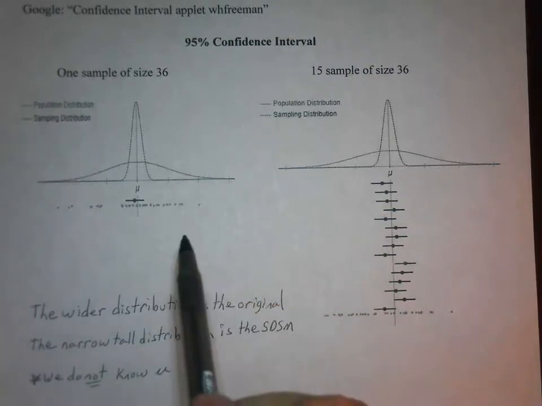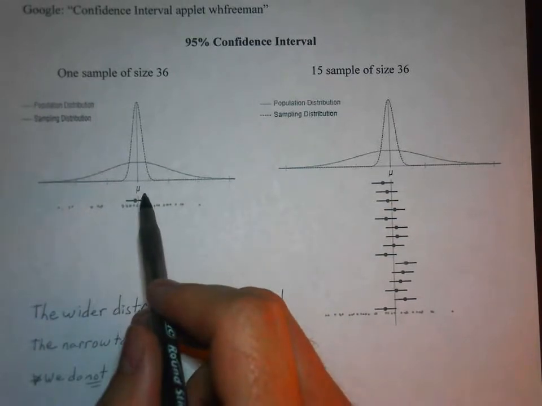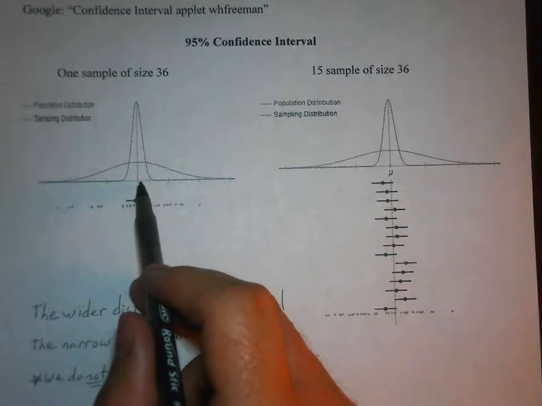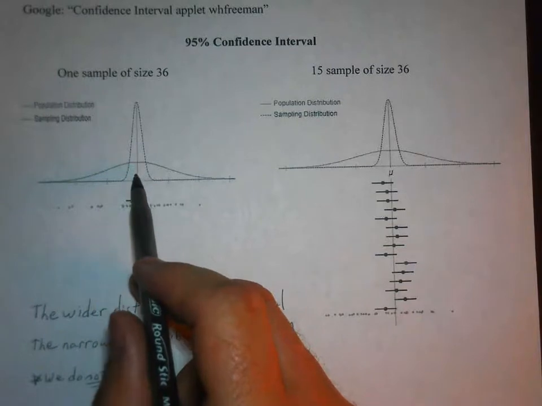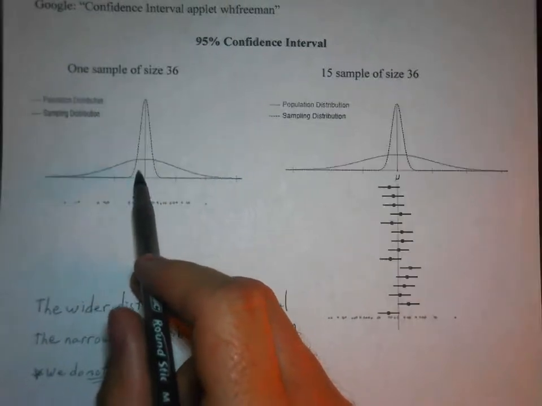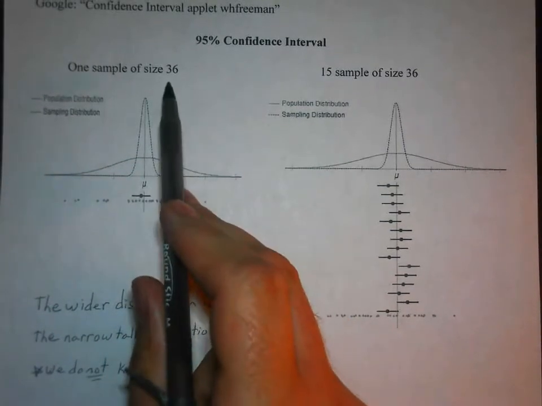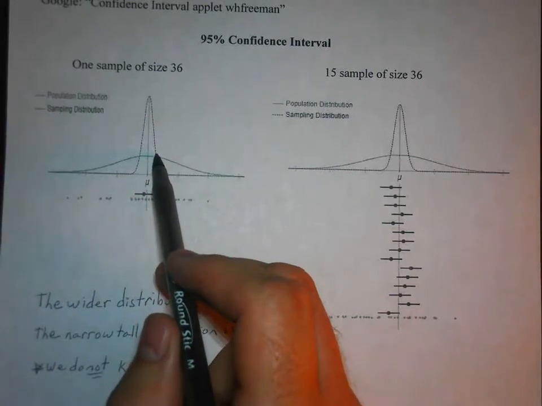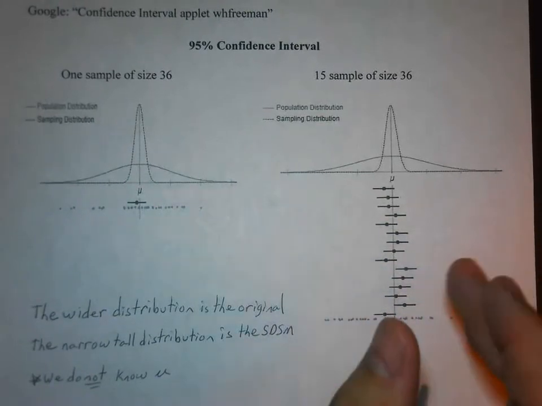Now, it sounds kind of weird, but remember that we do not know what mu is. But by the central limit theorem and what we know about sampling distributions of sample means, we know that the mean of the original population is going to be the same as the mean of the SDSM. And we know that that's going to be right in the center of our normal curves. And I should mention we took a sample of size 36. So we know that this tall skinny one, the SDSM, is going to be normal because our sample size is larger than 30.